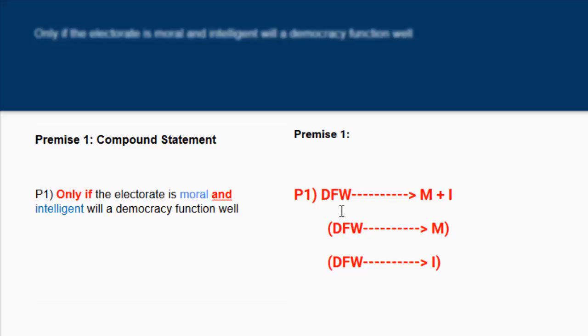DFW stands for democracy function well, arrow M and I, which we can further break apart and say DFW arrow M, and DFW arrow I. So democracy function well, arrow moral. Democracy function well, arrow intelligent. As you can see, this is a compound statement that contains two necessary conditions.